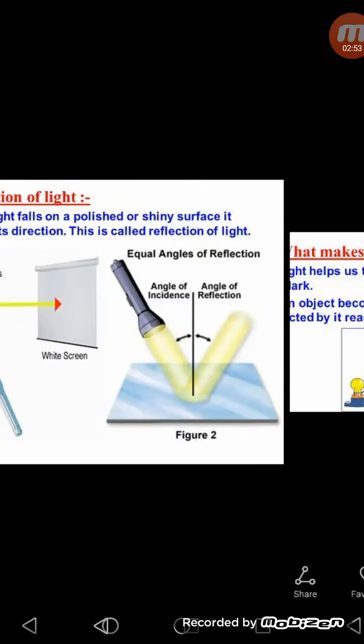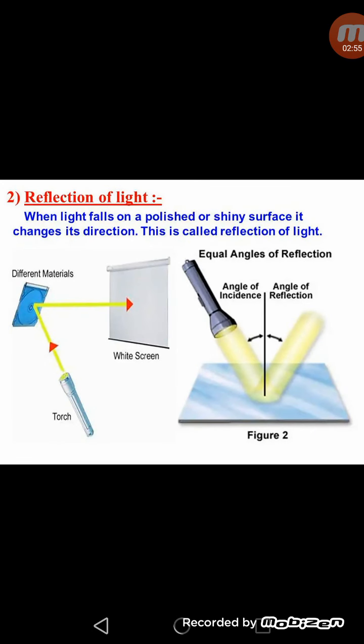So what is reflection of light? The bouncing back of light rays from the surface of an object, due to which we are able to see that object, is called reflection of light. When light falls on a polished or shiny surface, it changes its direction. This is called reflection of light. As you can see, when we throw the light from the torch on a material, this material bounces back the light on a white screen, due to which we are able to see this material.